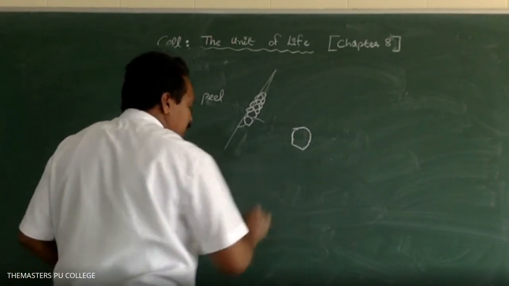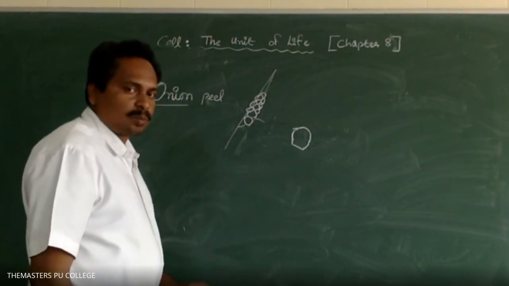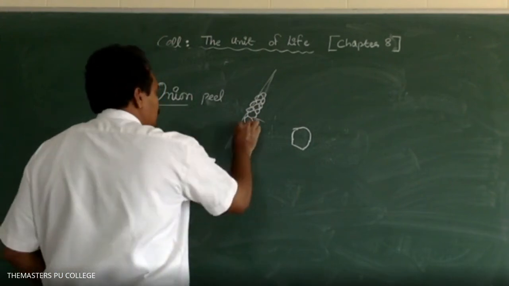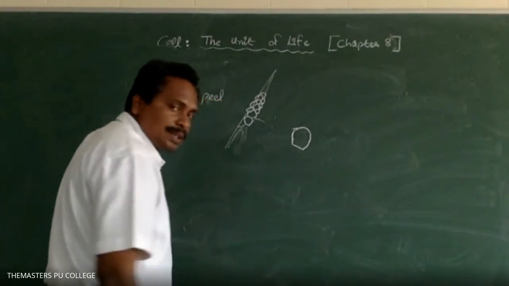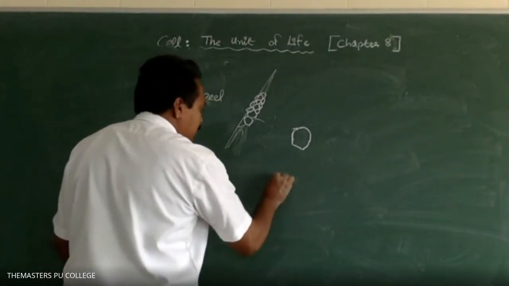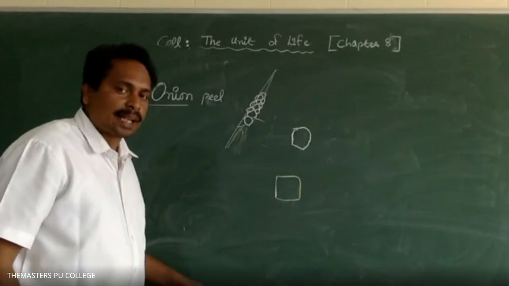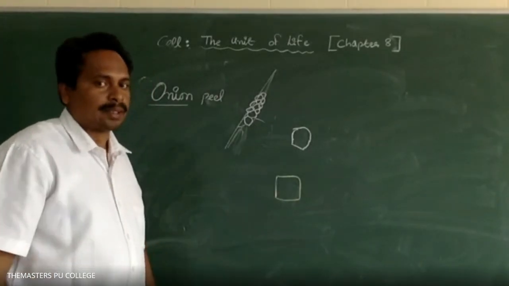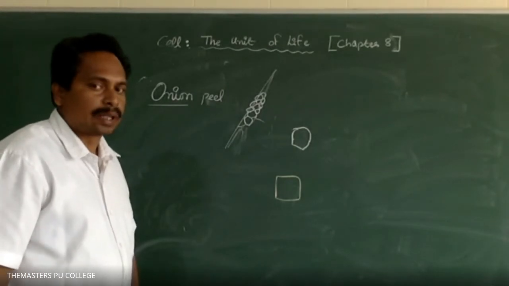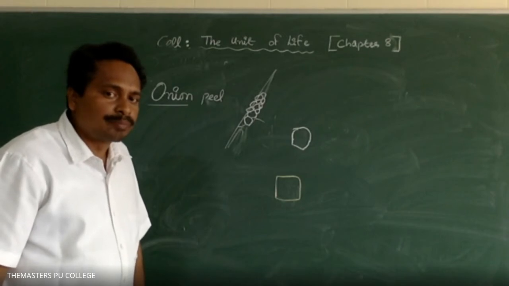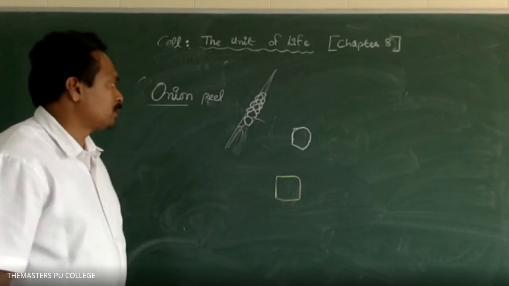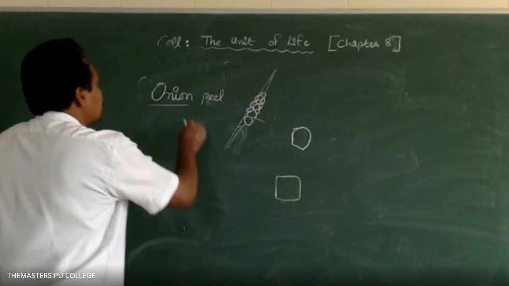The cell wall is the outermost layer. In human cheek cells, the cell membrane is the outermost boundary, whereas in onion peel cells the outermost boundary is the cell wall.